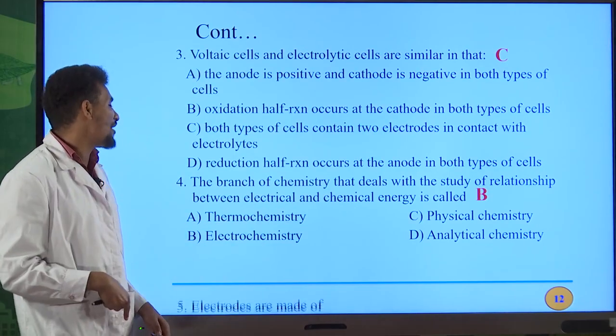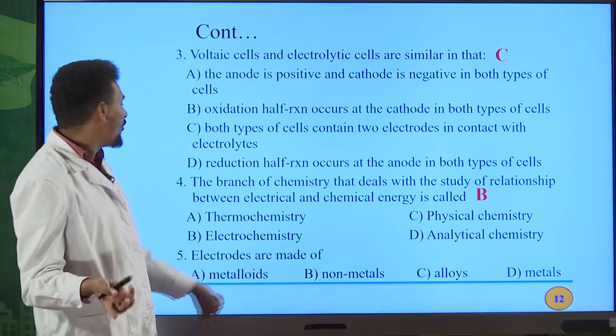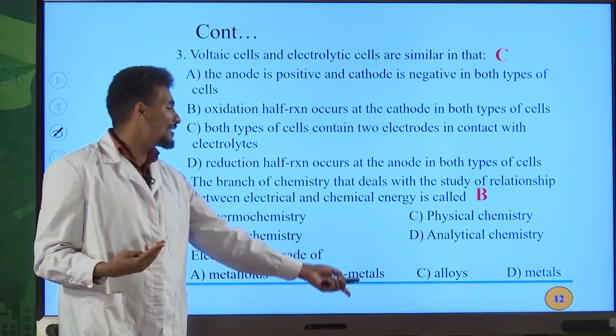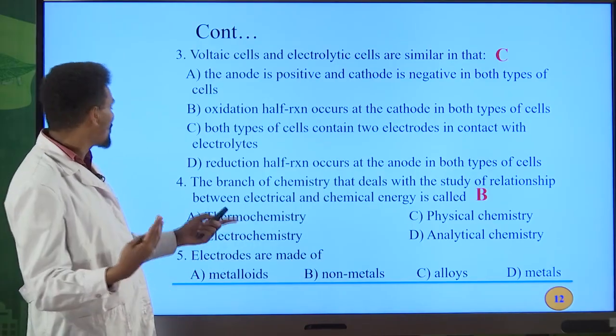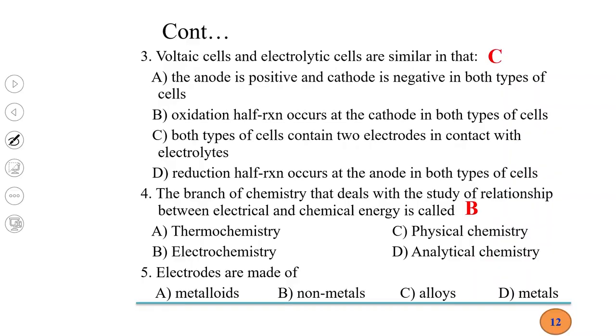Okay, question number 5. Electrodes are made of what? A, metalloids, B, non-metals, C, alloys, D, metals. So the correct answer for this one is metals, strip of metal. I already told you about this one. So the correct answer for question number 5 is D.